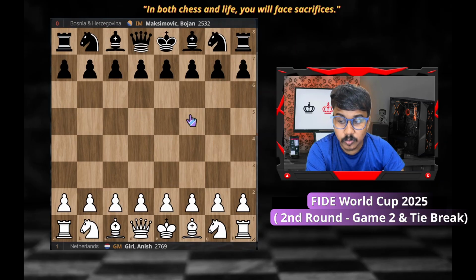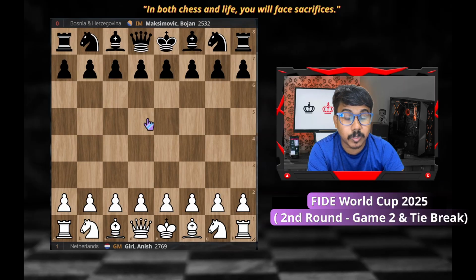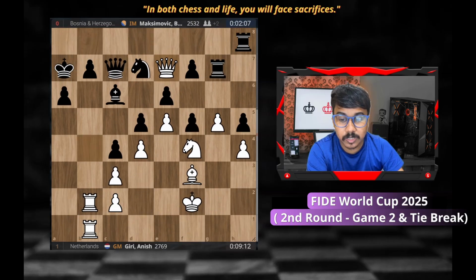Anish Giri also won the game. Pragyananda also made a draw here, and the game went on to the tiebreak. We'll also analyze the tiebreak games. And here Anish Giri actually won the game against Maksimovic Bogdan from Bosnia and Herzegovina. He made a draw in the first round, and in the second round he won the game very convincingly in the French Defense. He played a beautiful game even in this equal situation.